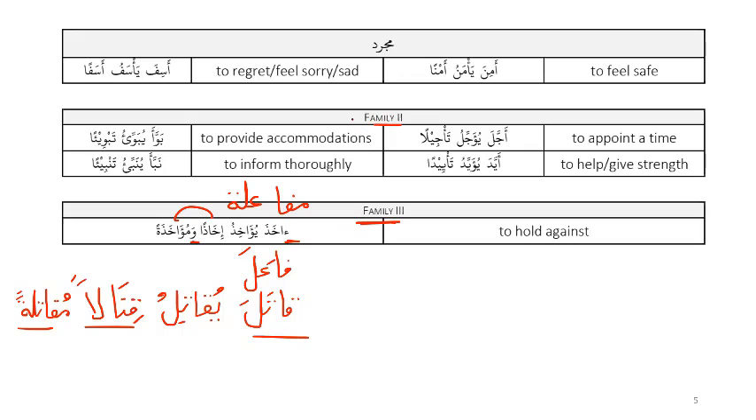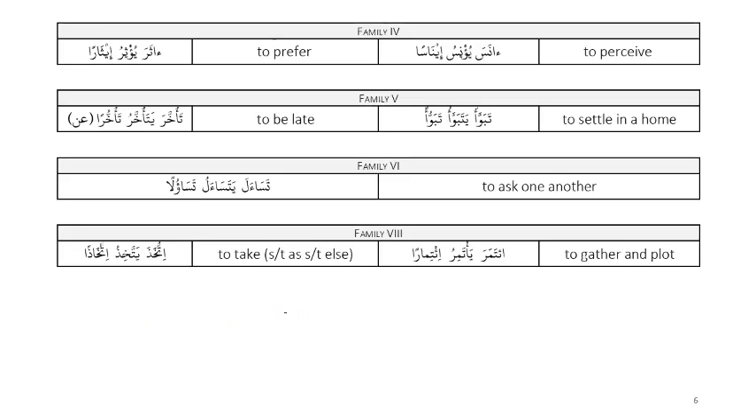So family 2 was bab taf'il, family 3 is bab mufa'ala. Then family 4, anasa yu'nisu i'nasan, or athara yu'thiru i'tharan. So actually this is bab if'al. So akrama, yukrimu. So yu'nisu sounds like yukrimu.